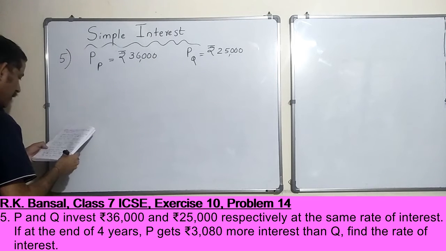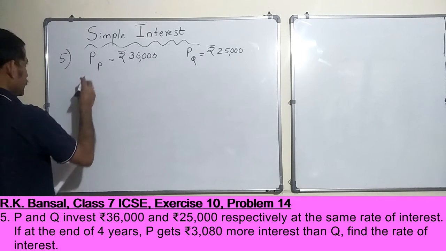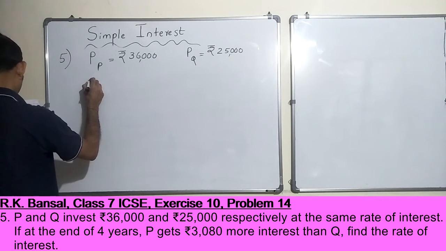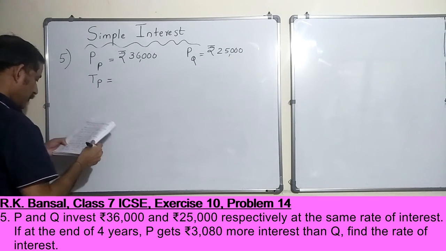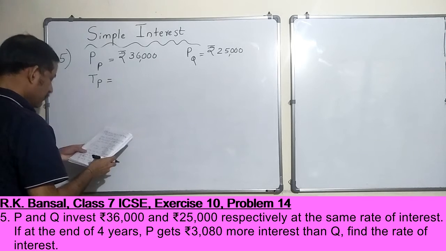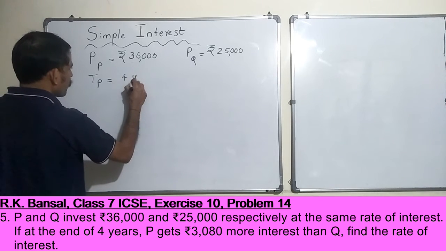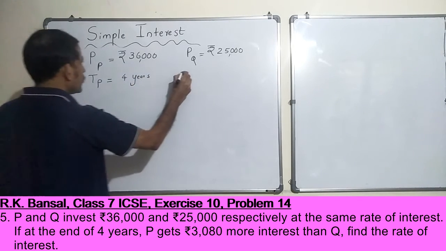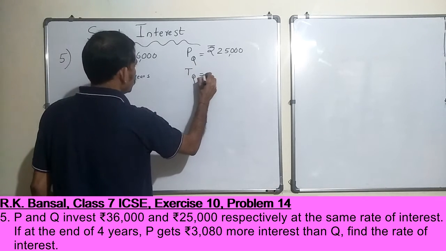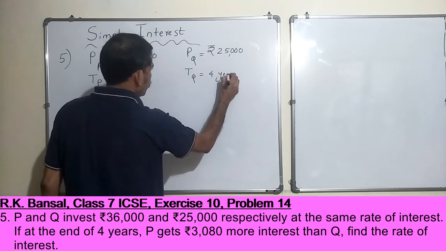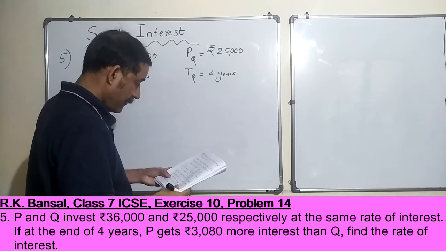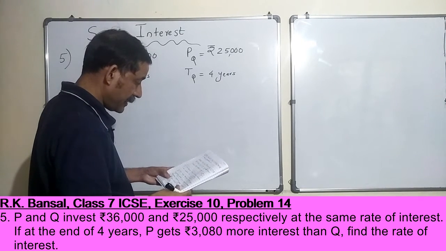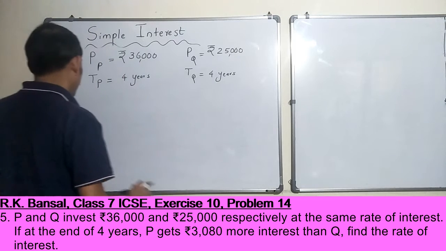Okay, good. The rate of interest is the same. Okay, and time period for which P invests his money is 4 years, and I guess the same thing for Q also, 4 years. Okay, sounds good. And if at the end of 4 years P gets 3080 rupees more interest than Q. Okay, all right.